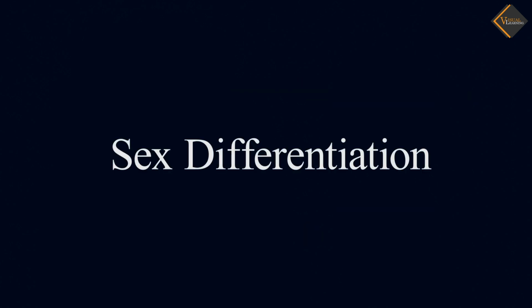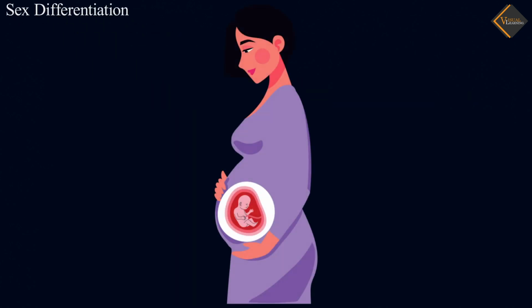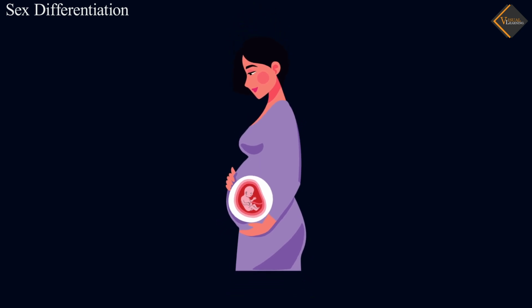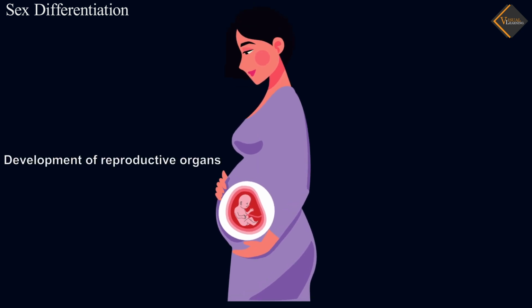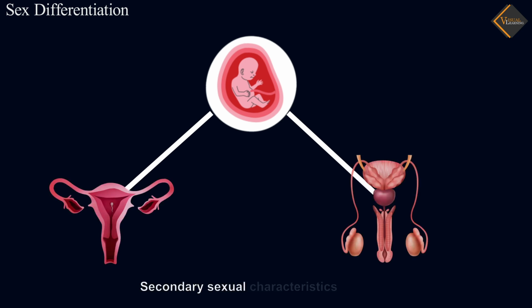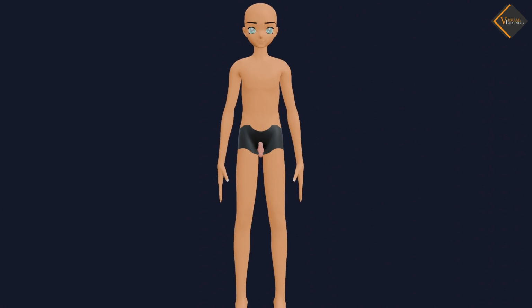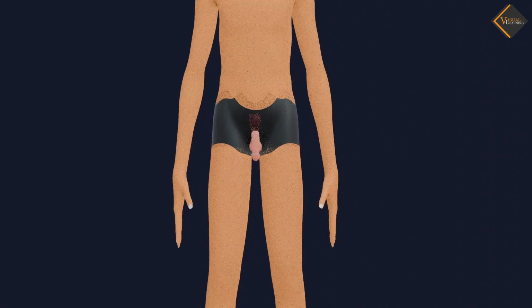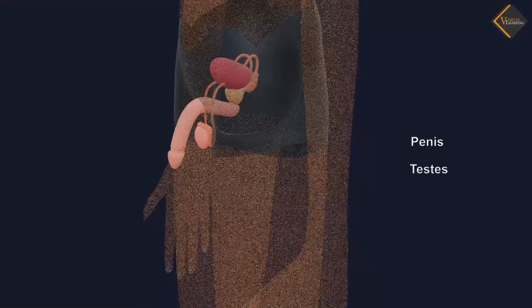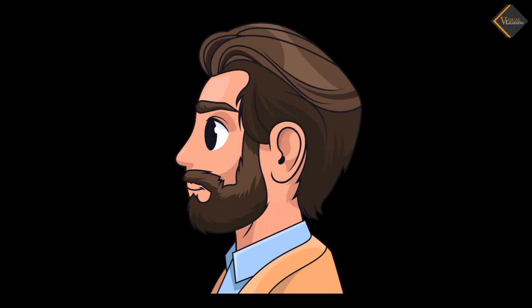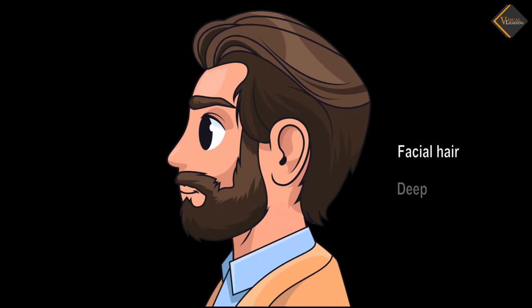Sex differentiation. After sex determination, the process of sex differentiation involves the development of reproductive organs and secondary sexual characteristics. In males, testosterone and other male sex hormones promote the development of male reproductive structures, such as the penis and testes, as well as secondary sexual characteristics, such as facial hair and deep voice.